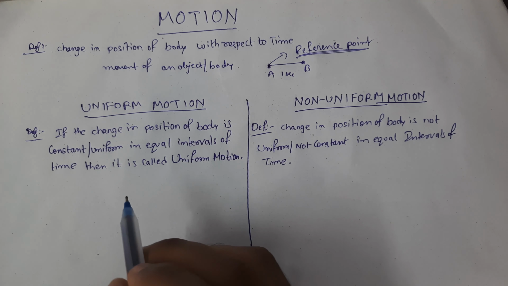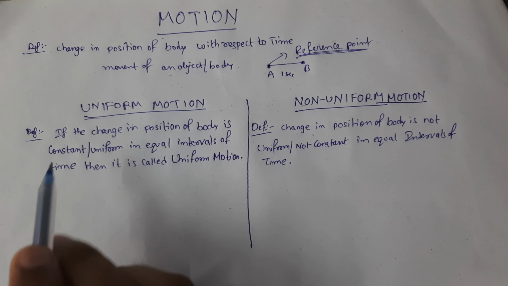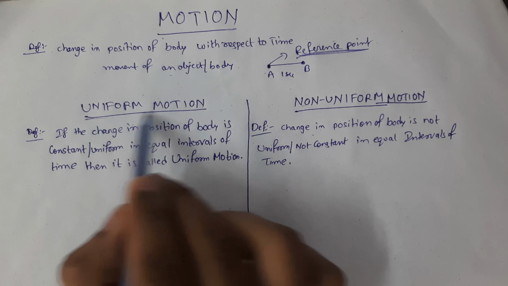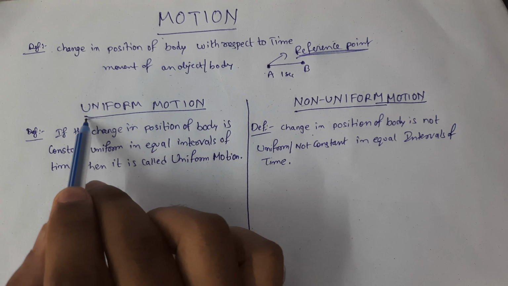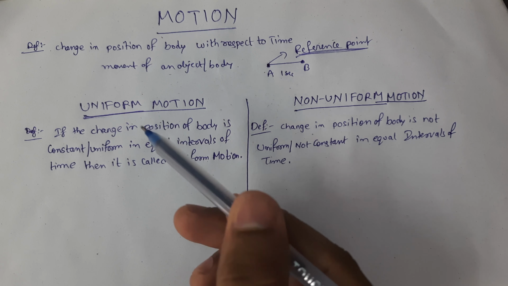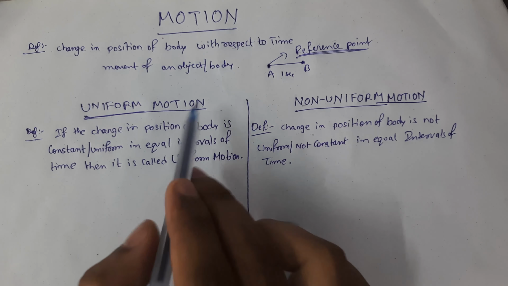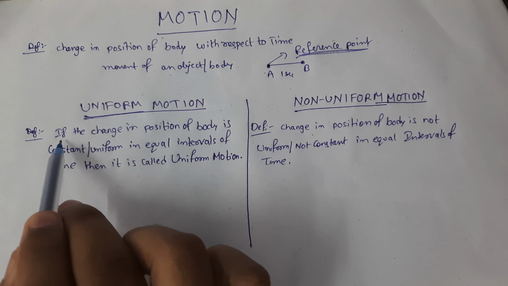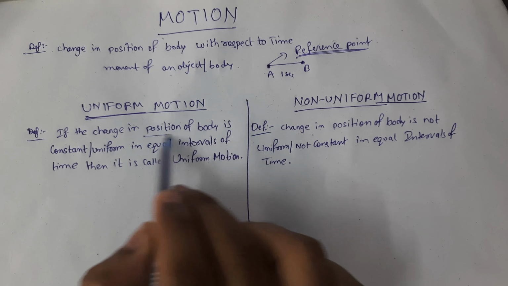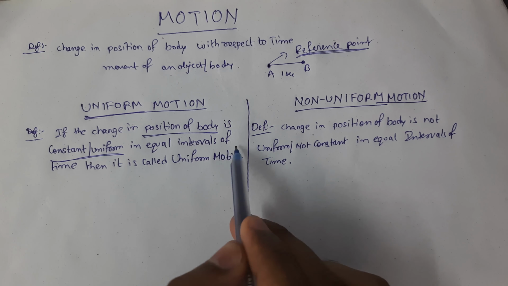There are two types of motion: uniform motion and non-uniform motion. First we will see what is uniform motion. The heading itself tells us: uniform means same and alike, and motion we already learned. The definition is: if the change in position of the body is constant or uniform in equal intervals of time.